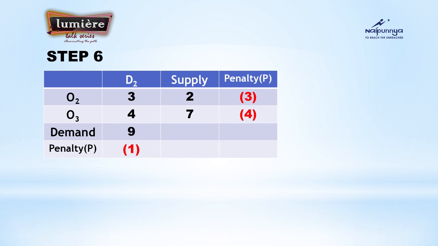But column wise, you have 2. So subtract 4 and 3. What is your penalty? It is 1. So among these 3 penalties, 3, 4 and 1, which is the highest? 4 is the highest, and for the least cost, only 1 element is left over there. So for that particular element, allocate the supply and demand, whichever is the least. 7 is the least. Allocate that 7.